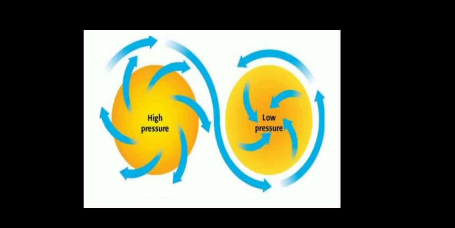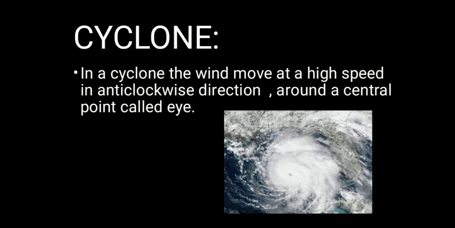So class, wind generally blows in one direction, but sometimes it spins round in a spiral movement, in a clockwise or anti-clockwise direction. The aerial photograph of the cyclone on page number 12 and page number 13, you can already see on your mobile screen also. So the next is cyclone. In a cyclone, the wind moves at high speed in an anti-clockwise direction around a central point called an eye. Cyclones are huge revolving storms caused by wind blowing around a central area of low atmospheric pressure. Wind blows anti-clockwise in the northern hemisphere and clockwise in the southern hemisphere.